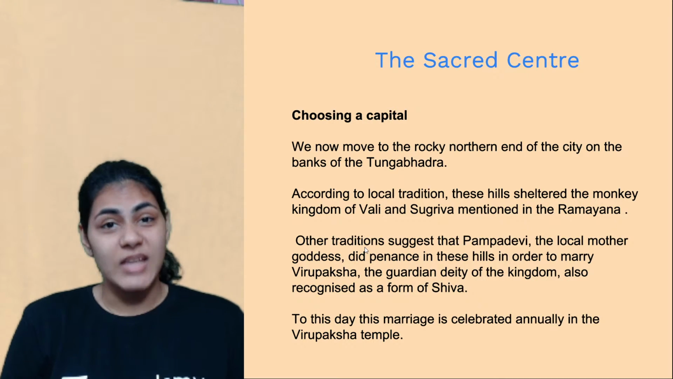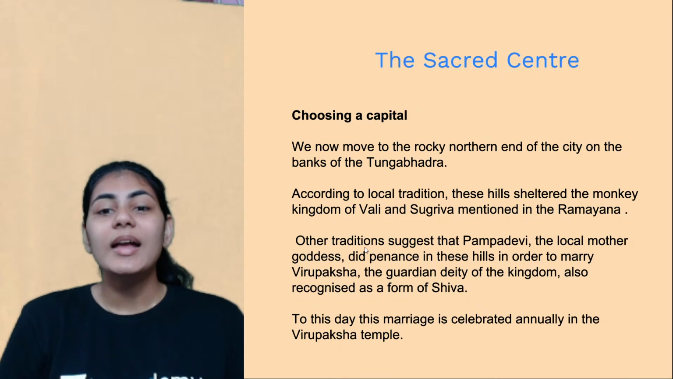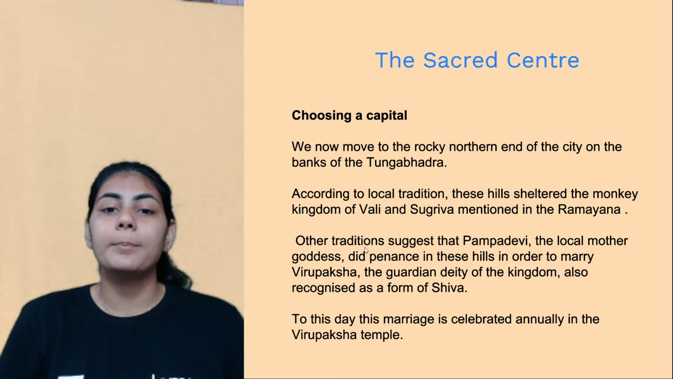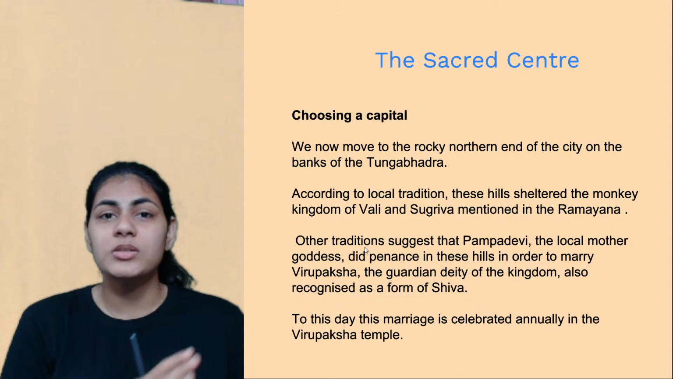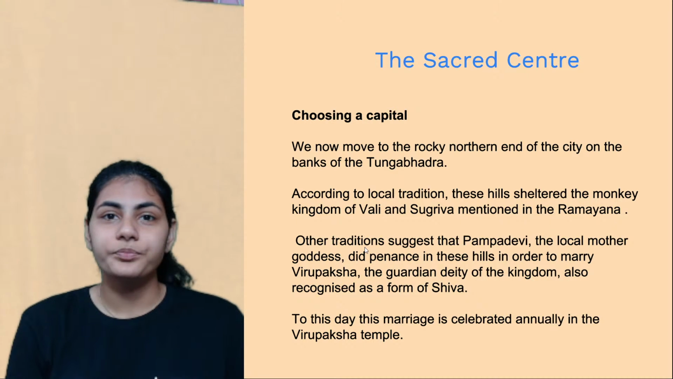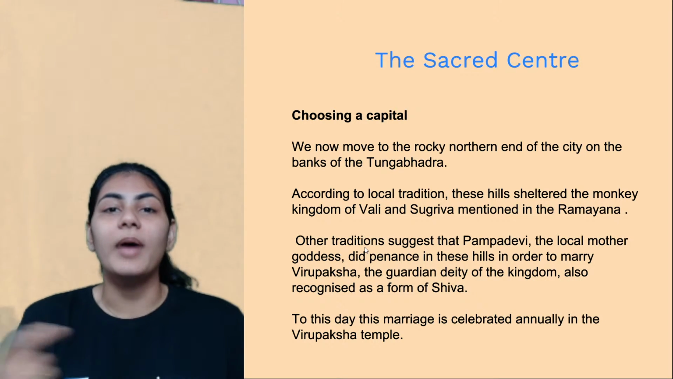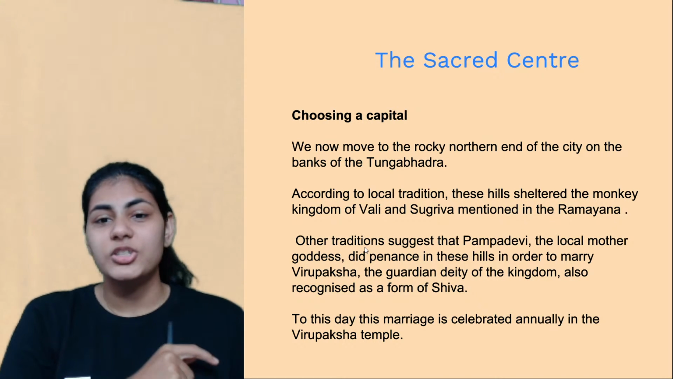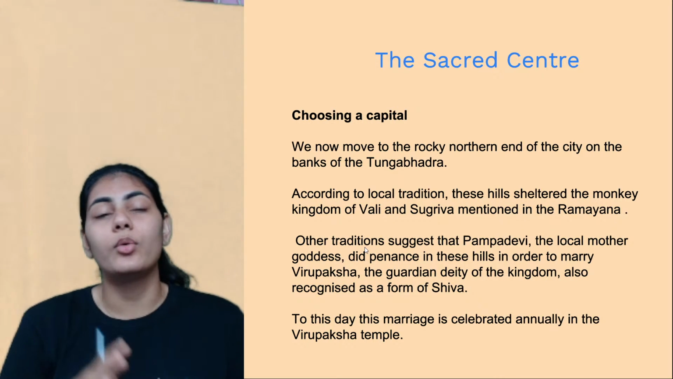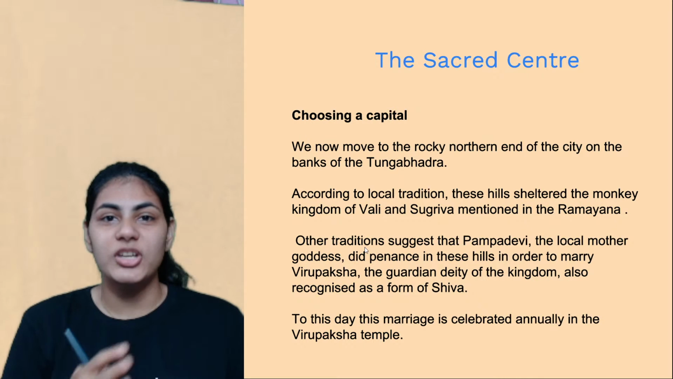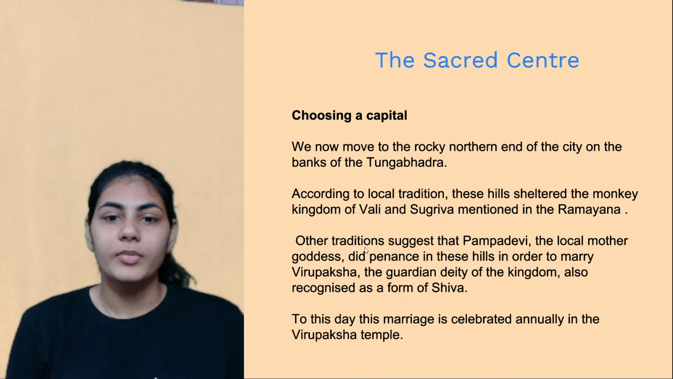Yeah, Virupaksha is highly worshipped in present day Karnataka, and this local mother goddess by name Pampa Devi, she did penance and meditations for so many years together, just because she wanted to marry Virupaksha, right? She was madly in love with Virupaksha, therefore wanted to marry him, and that is why she meditated there, right?